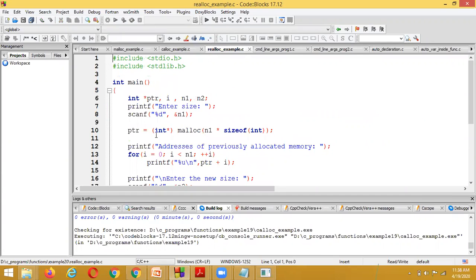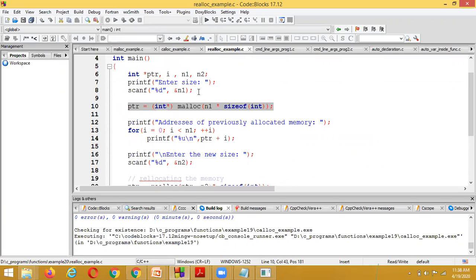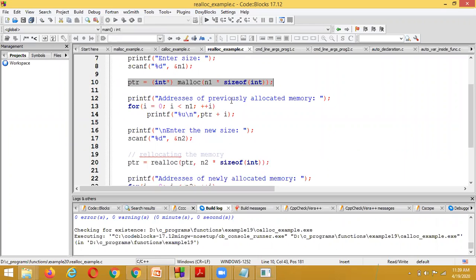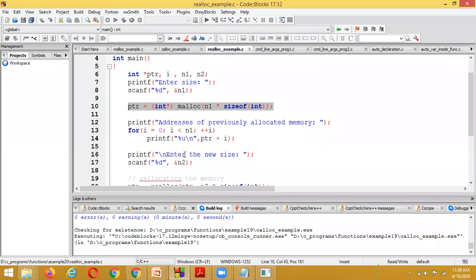Here we have already allocated the memory by using malloc, and I want to change the size of this memory. The new size I take from the user: enter the new size.